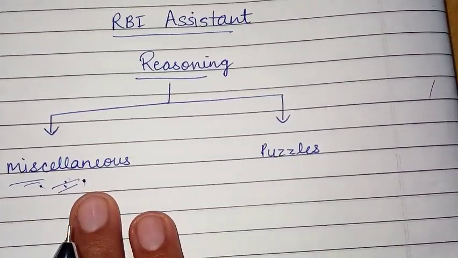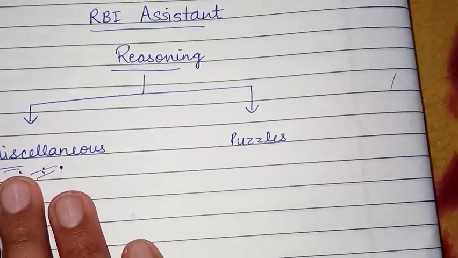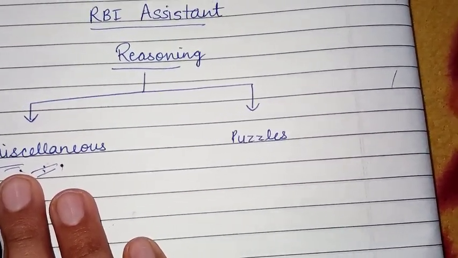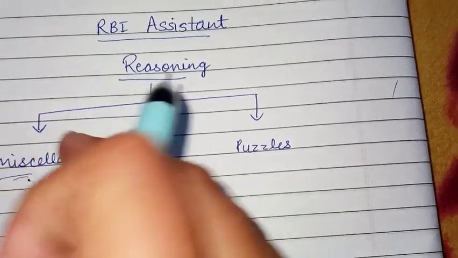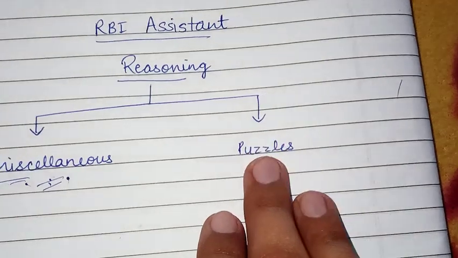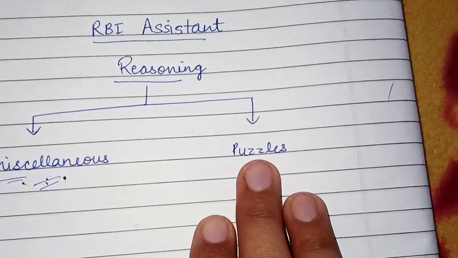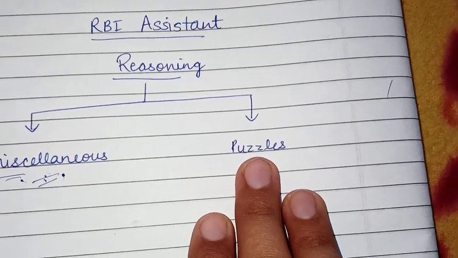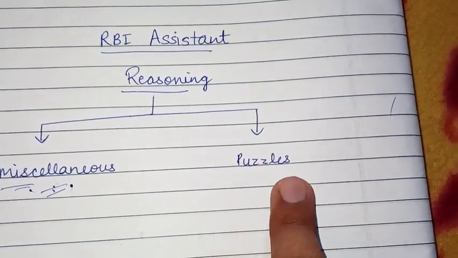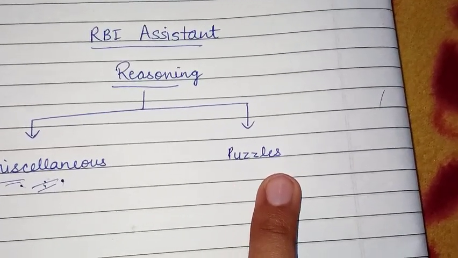Now I will come to puzzles. Miscellaneous is clear: you need to clear one topic daily, and then practice 50 to 60 questions on a daily basis. After that, you can keep solving 1 to 2 topics daily. Then there are puzzles. There are many types of puzzles, and sitting arrangements also, but all of these are simple puzzles, nothing else. We just need to use some brain to solve these questions.